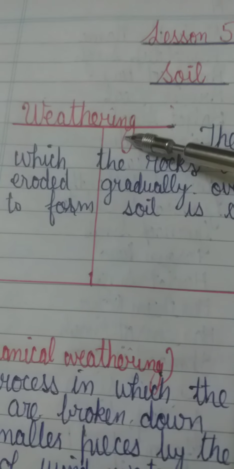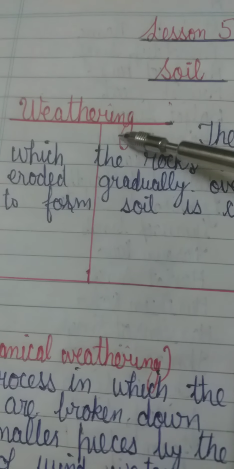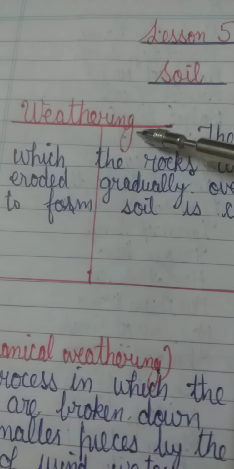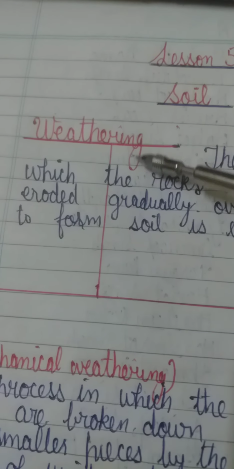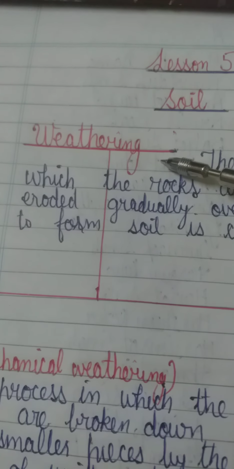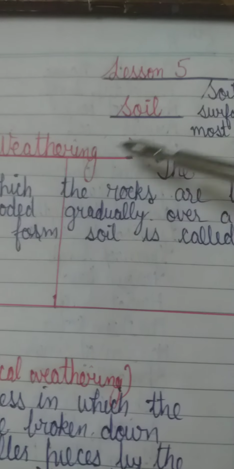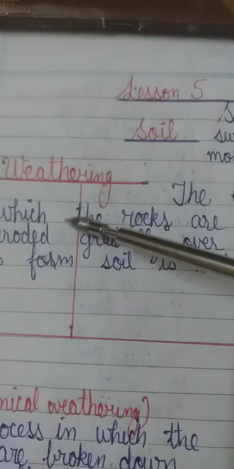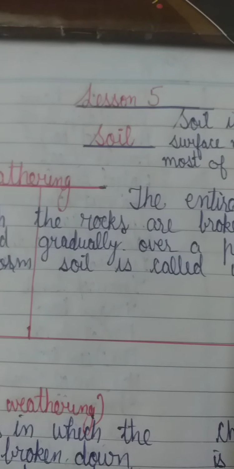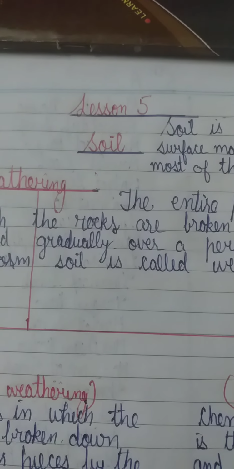Earlier, the surface of the earth was covered with rocks, but with the passage of time these rocks slowly changed into pebbles, and then these pebbles finally changed into soil. So this whole process is called weathering. So what is weathering? The entire process in which the rocks are broken down and eroded gradually over a period of time is called weathering.